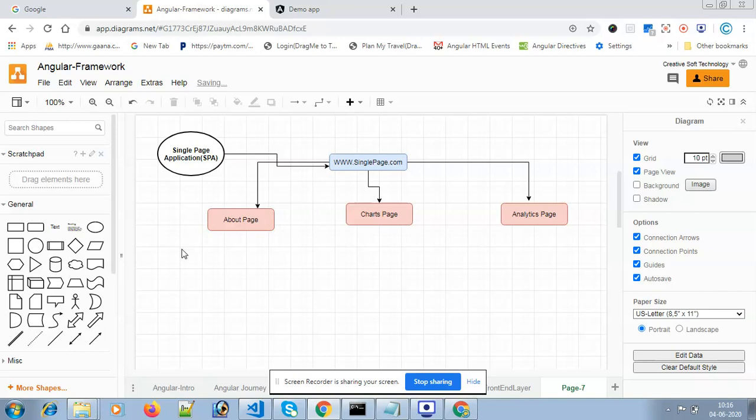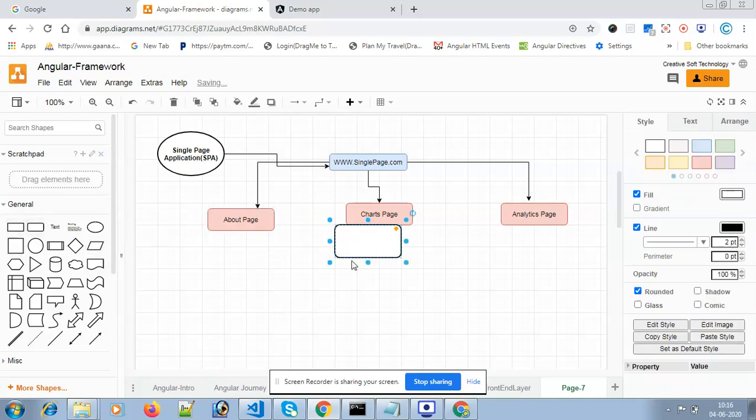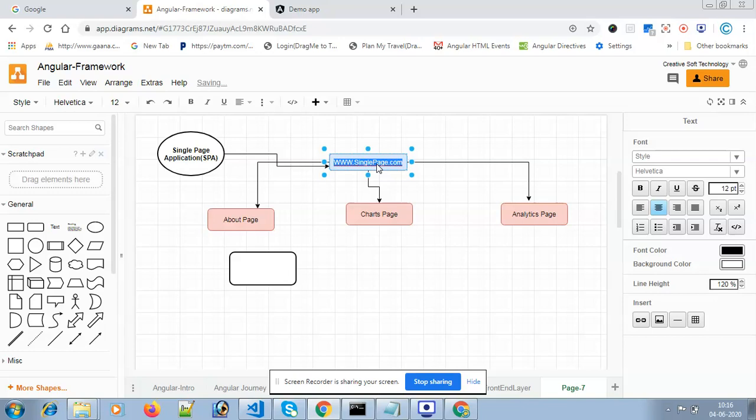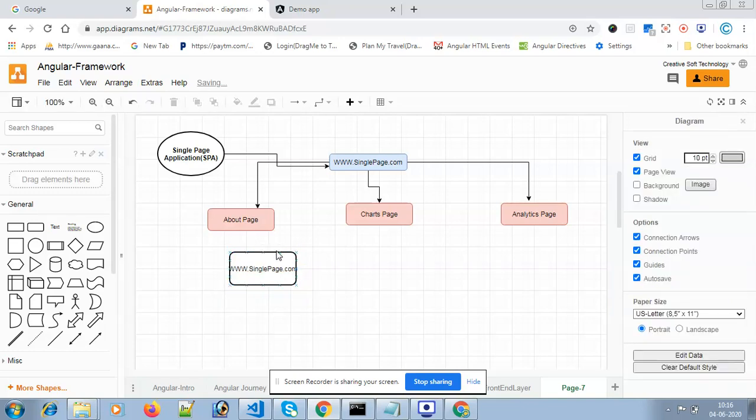When I click a page like About Us, this should be the URL, like this one.